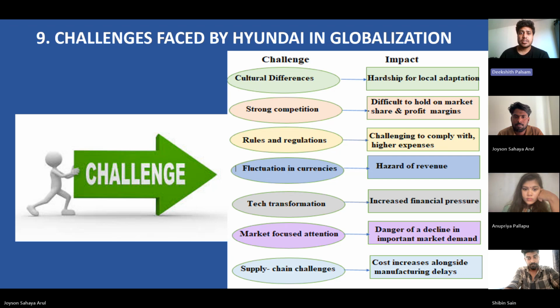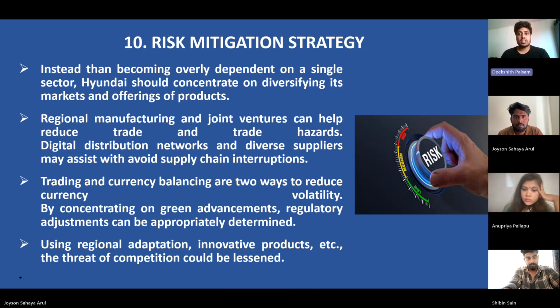Coming to the next part, risk mitigation strategy. Diversify offerings and markets, so don't rely on one market or product; instead, spread across many. Local manufacturing and joint ventures help reduce trade risks and improve market responsiveness. Supply chain resilience uses digital tools and diverse suppliers to reduce delays and costs. Currency management balances trade in different currencies to reduce volatility, and a focus on green innovation helps to meet environmental regulations and appeal to eco-conscious customers. Adapt locally: customize products and services based on regional needs to stay competitive.